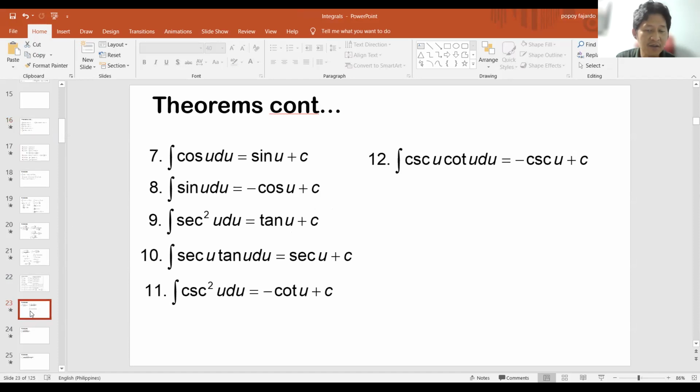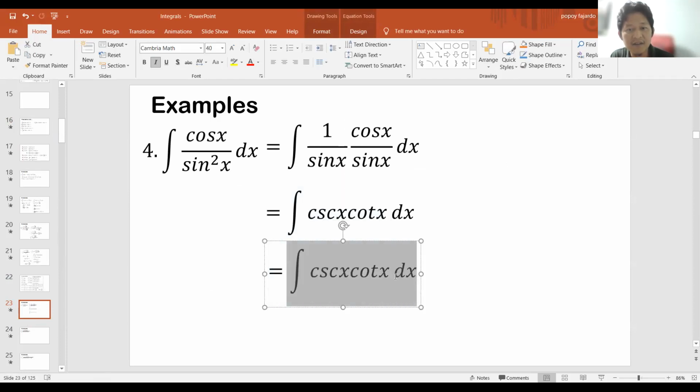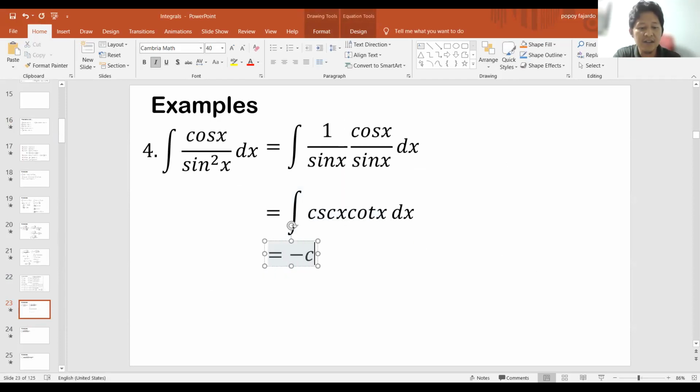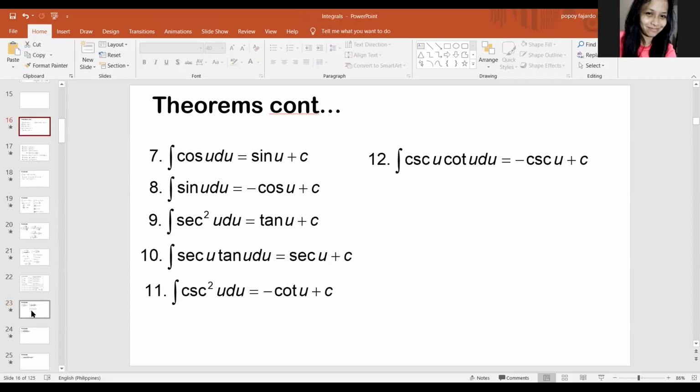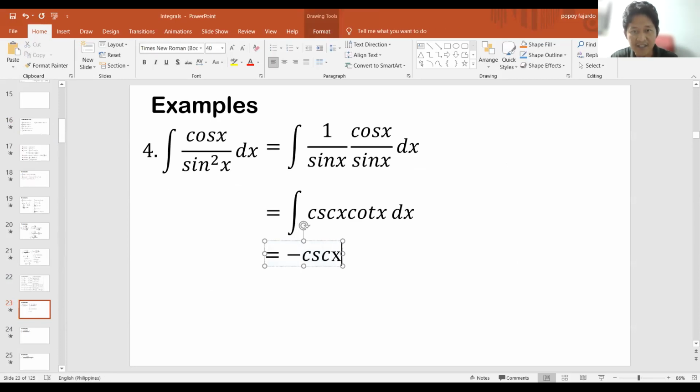So if I'll try to go back there, this will just be, again, negative cotangent. Tama ba? Cotangent nga ba iyon? Cosecant pala. Okay, so negative cosecant x.